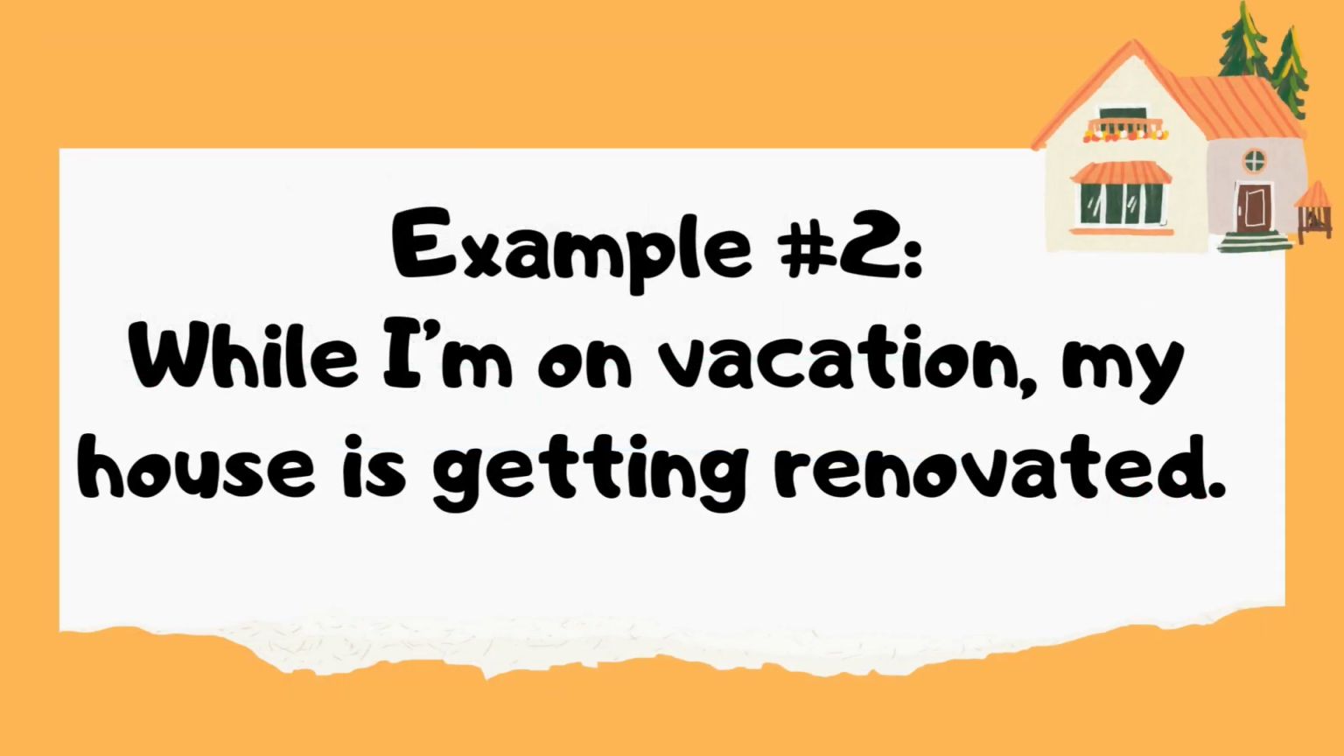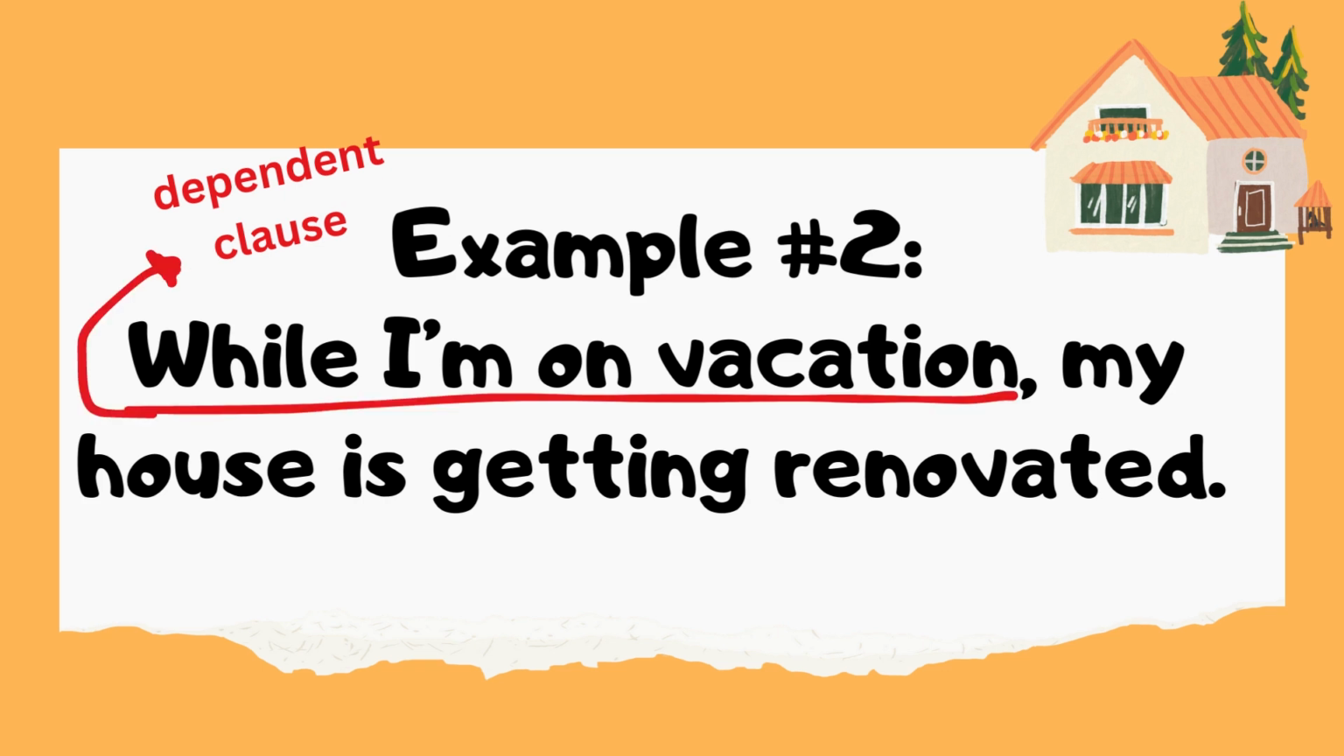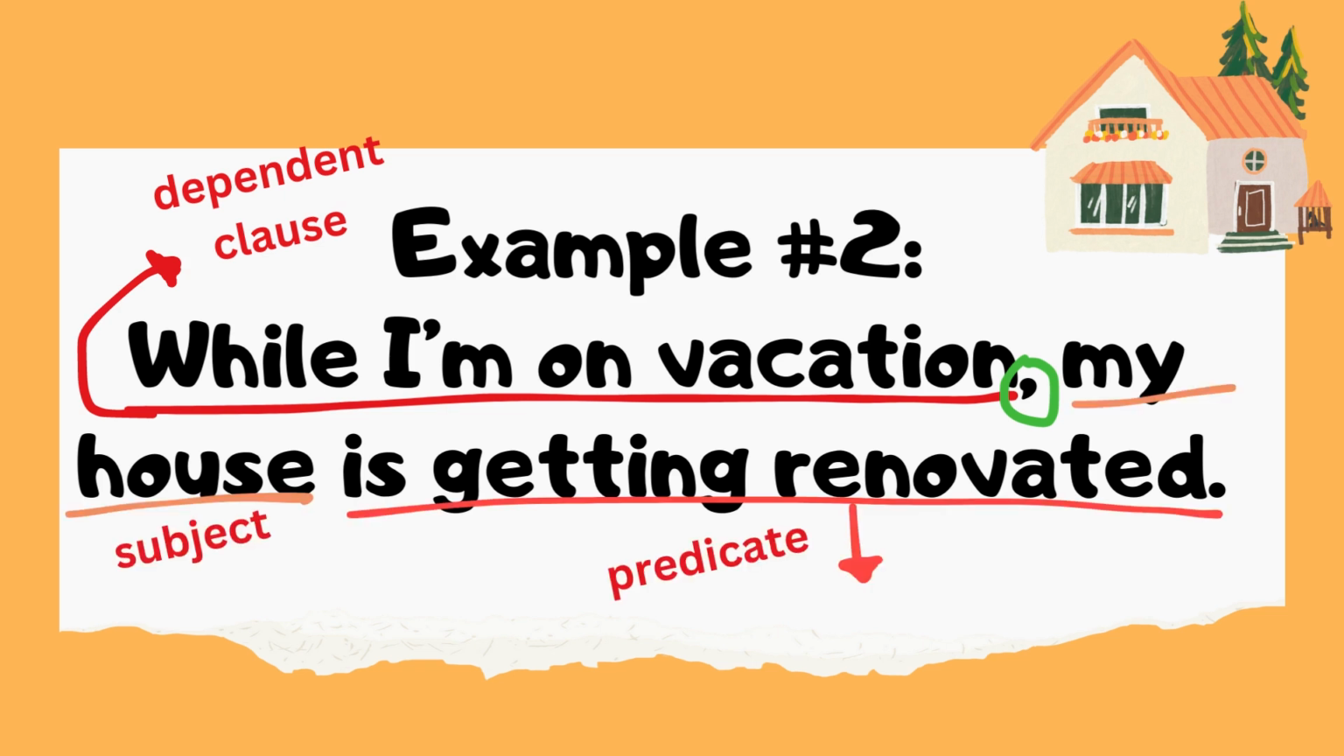Second example, while I'm on vacation, my house is getting renovated. Our dependent clause is while I'm on vacation. And there's a comma because it is written before our subject, my house. And our predicate is getting renovated.